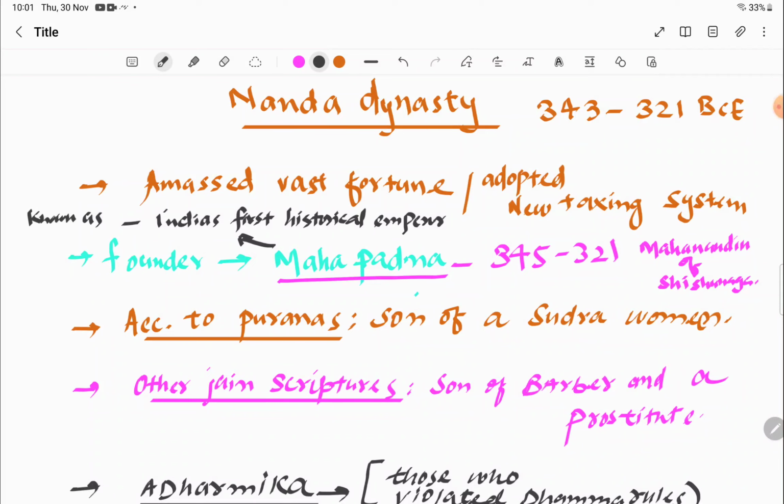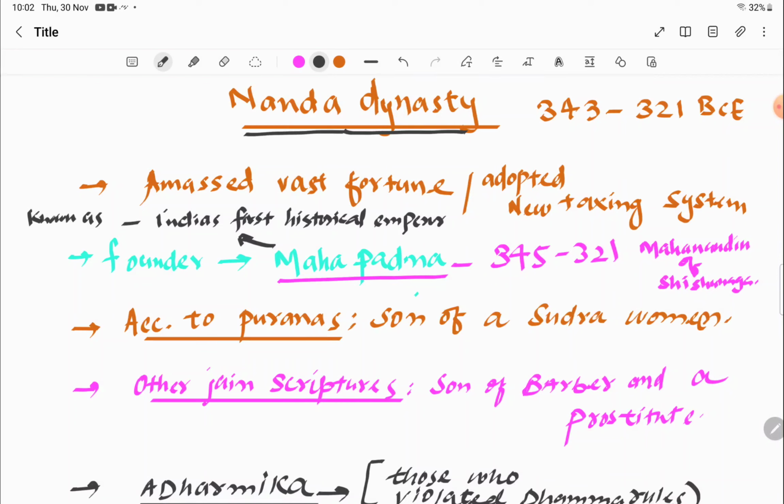Currently, we are discussing the Magadha Empire, in which we have already discussed two dynasties. That's the Haryanka dynasty, then later we did the Shishunaga dynasty. Okay, and the Shishunaga dynasty ended with the last ruler, Kalashok, and Kalashok was killed by Mahapadmanand, and that gave origin to the Nanda dynasty.